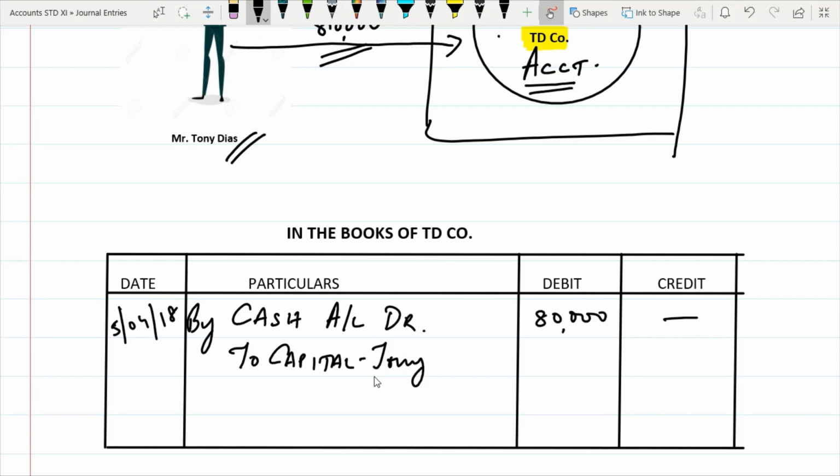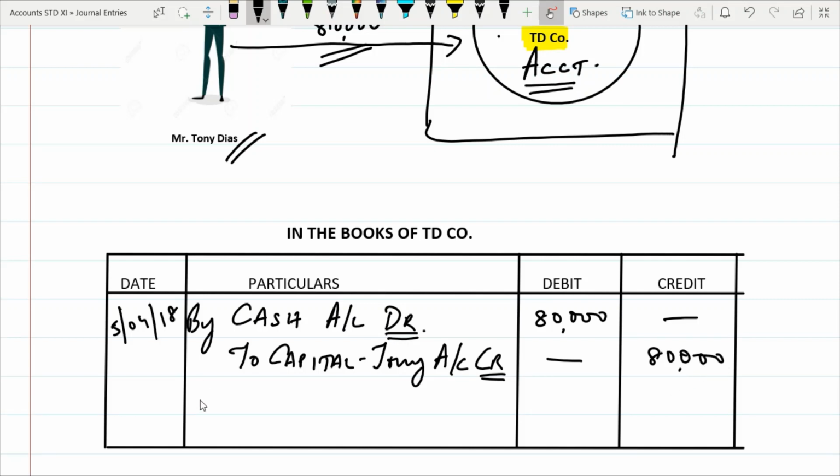Now in brackets, or you can say capital Tony, you can say. Now I will tell you why to write capital Tony. Some books you will notice that it is only capital, and some books you will notice that it is capital and the name of the partners is written. I'll tell you how. Capital account credit. Now you will notice that here in this case DR stands for debit, CR stands for credit. So you need to put a dash here and 80,000.